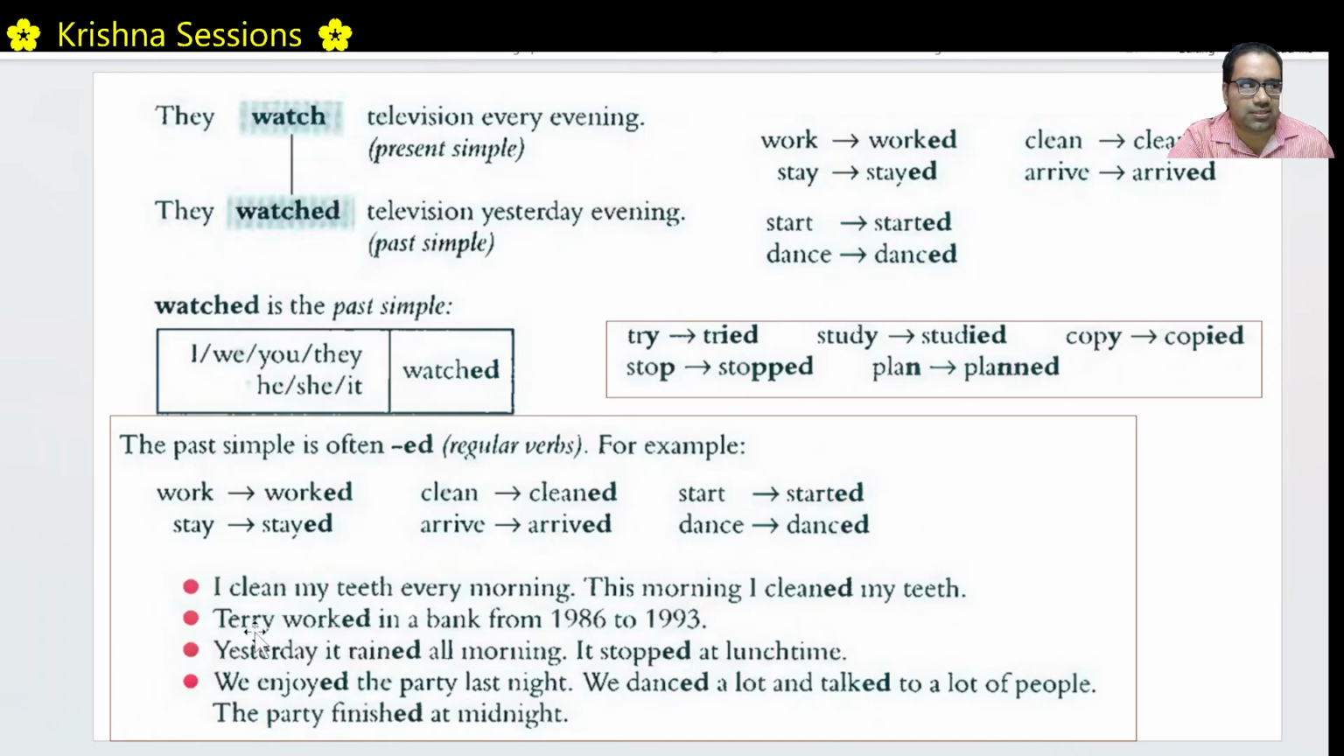That's why it is in past tense. Terry works in a bank would be in present tense. That should be in present tense. Yesterday it rained all morning. Right. This already happened. This thing is finished. That's why you are using simple past.